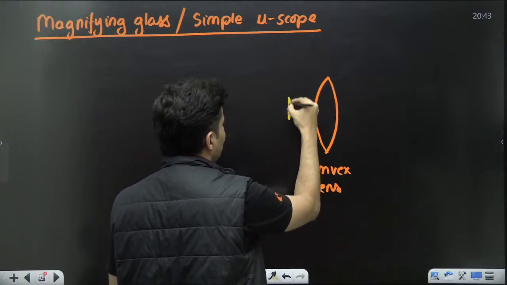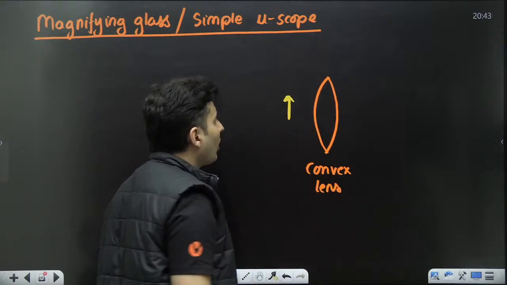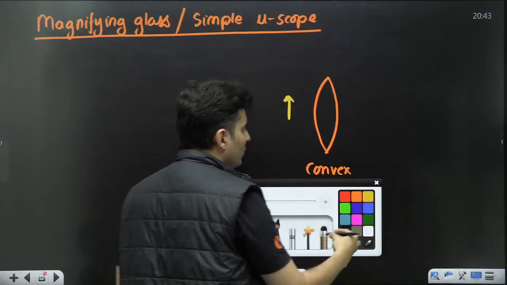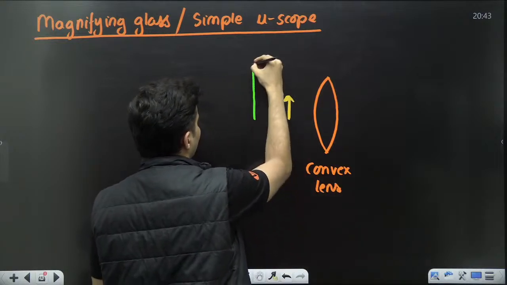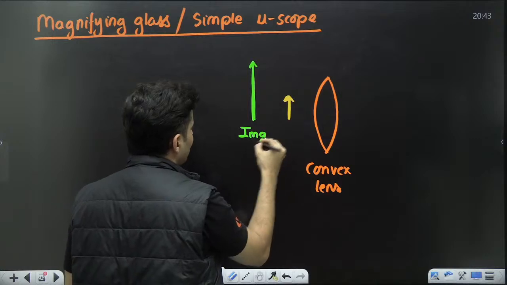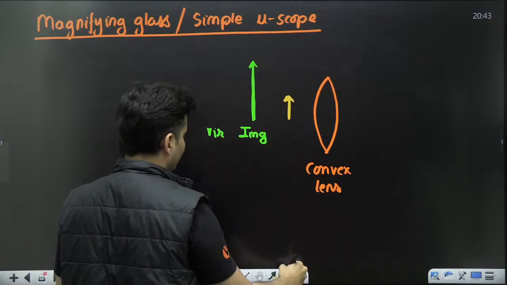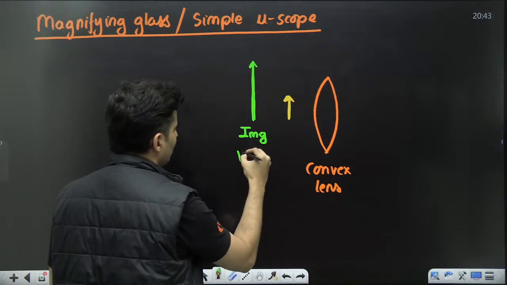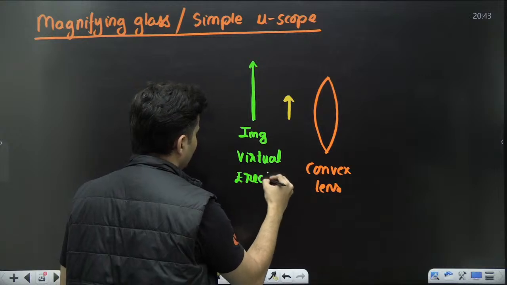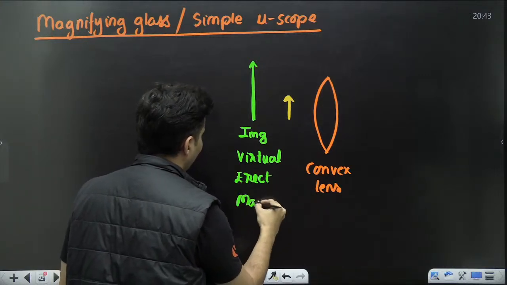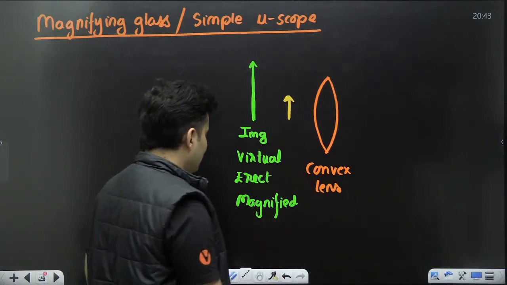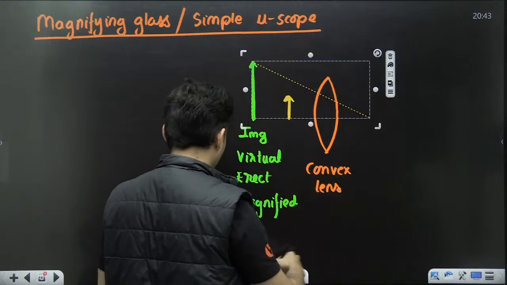You place an object before the focal point, and you see that there is a nice large image which is formed, which is virtual. This image is virtual, it is erect, and it is magnified. And this image might subtend.